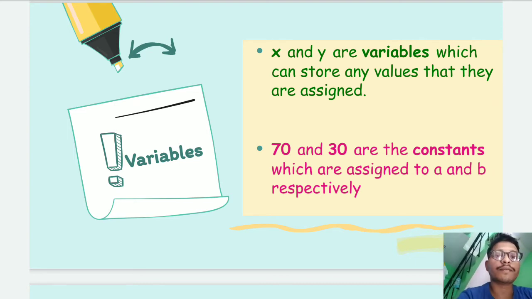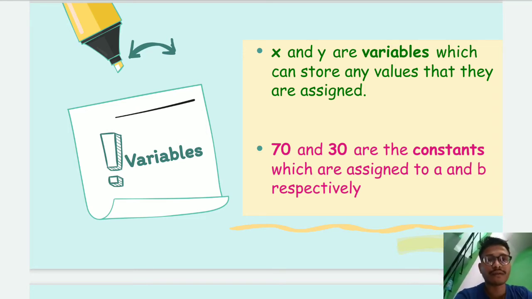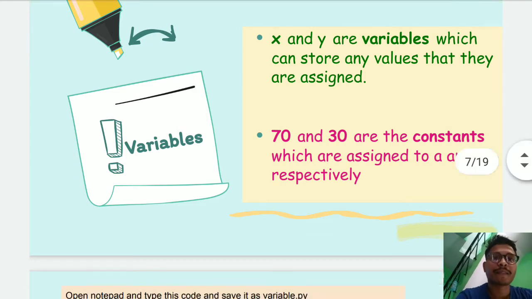For example, we have taken the example of pi. Here the value of pi is fixed. Pi has a value of 22 upon 7, or 3.14. Here the value cannot be changed. Those values that can never be changed are called constants.